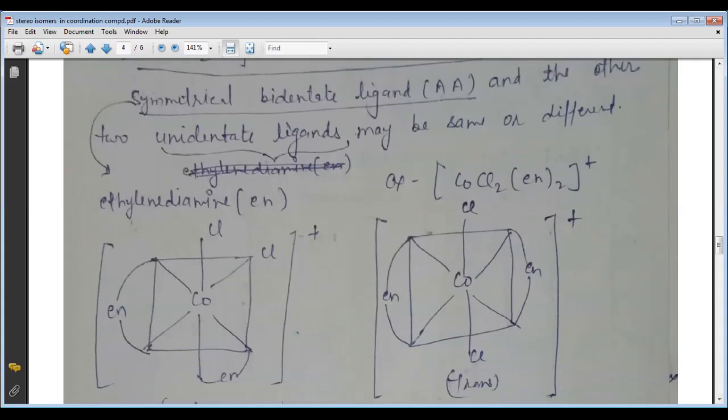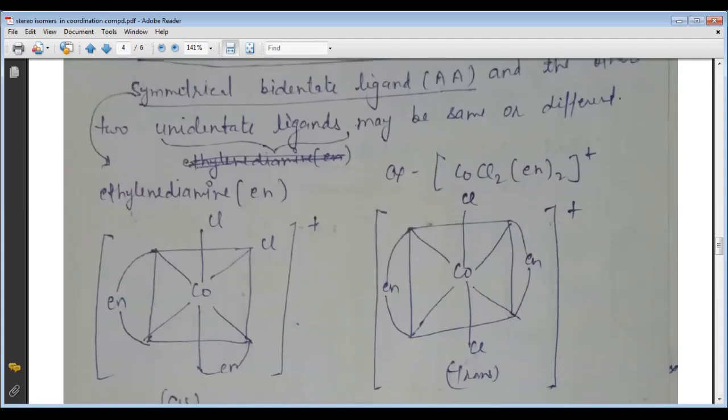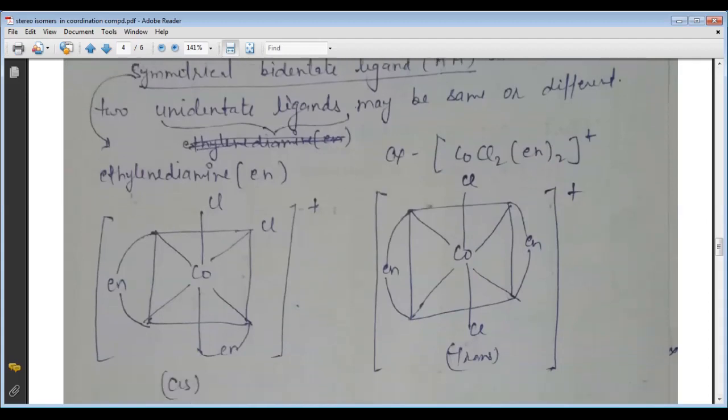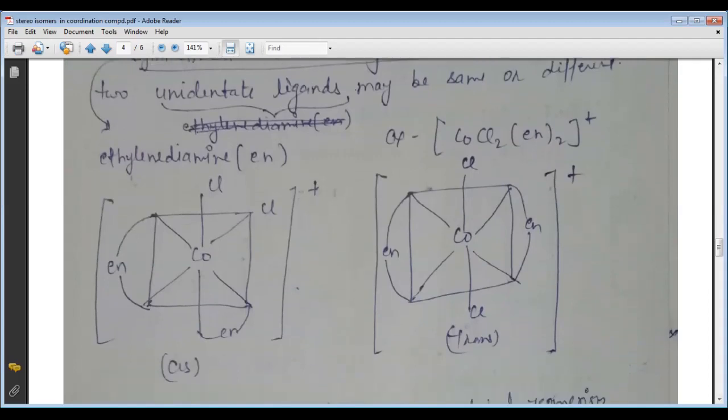So in this picture we can see En representing ethylenediamine. The first is the structure number 1, that is the cis form, and the structure number 2 is called the trans form, because the Cl is at the opposite position.